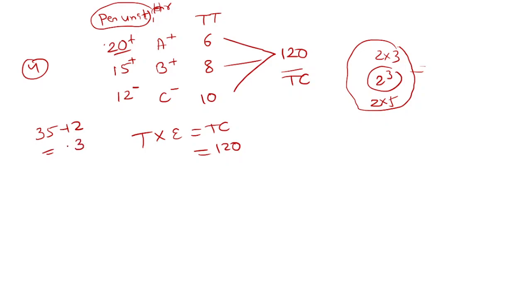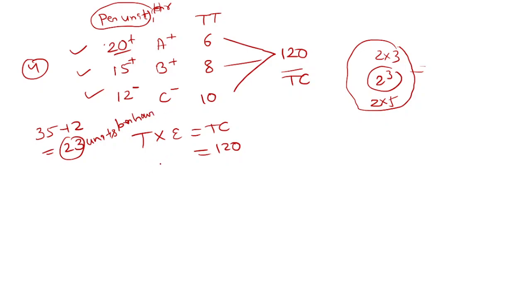So the net is 23 per unit time. If all three taps are opened together simultaneously, it will only fill 23 units per hour.